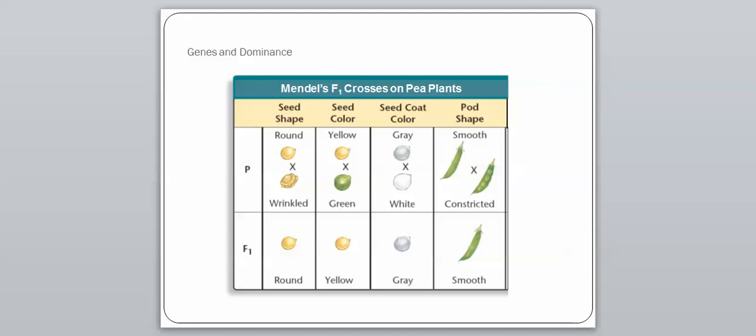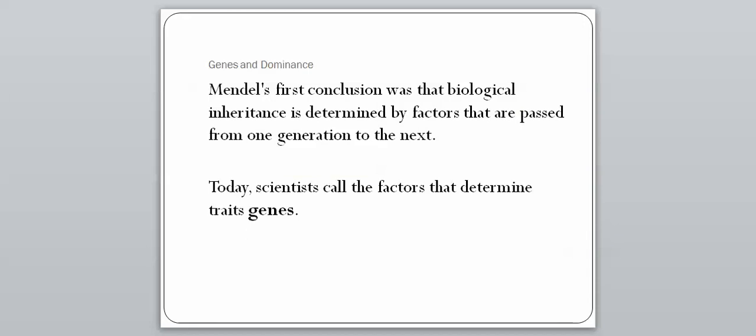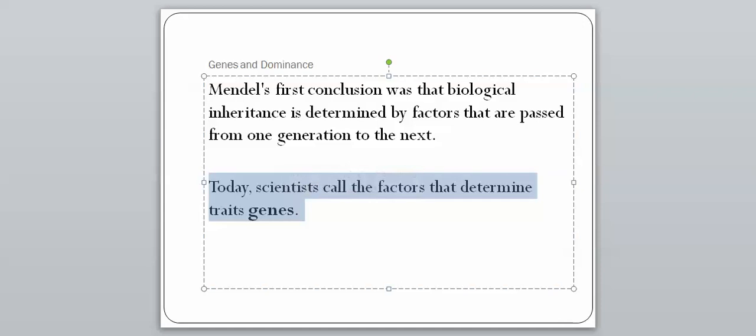So here's just a picture of some of his different characteristics. We're going to look at all these. We have seed shape, seed color, seed coat color, pod shape, pod color, flower position, and plant height. Don't memorize these yet. We're going to talk about these more in class. His first conclusion after doing his work was that biological inheritance, which is just the passing on of whether or not you're tall or short, is determined by factors that are passed from one generation to the next. And today, we call the factors that determine traits genes. So genes is another important word we're going to need to know for this chapter. I think we've all at least been introduced to that before, but now we're going to get more in depth.